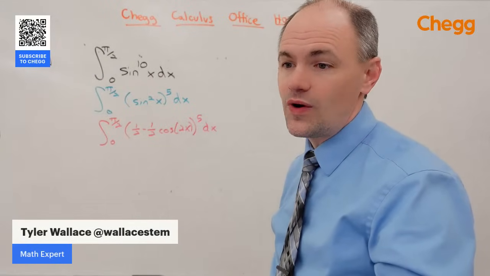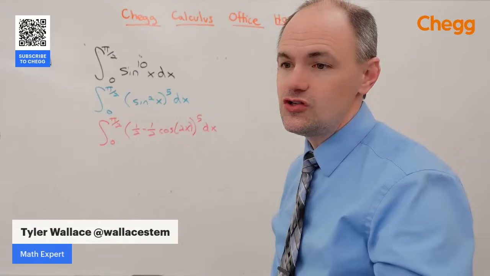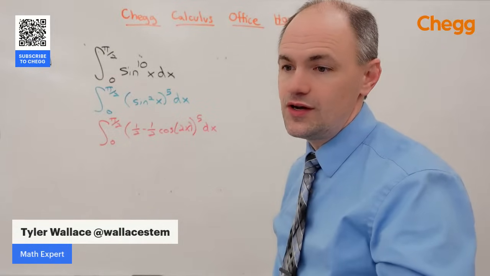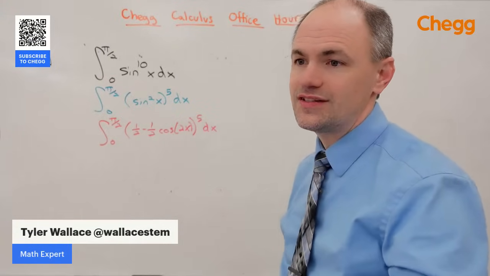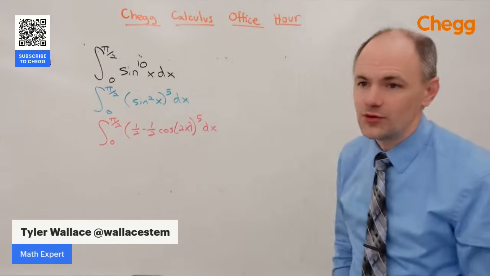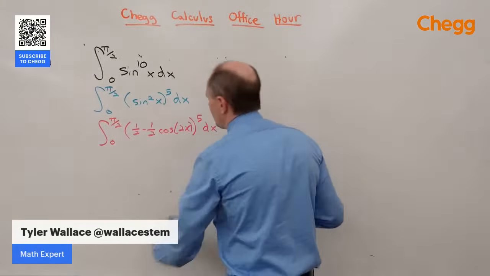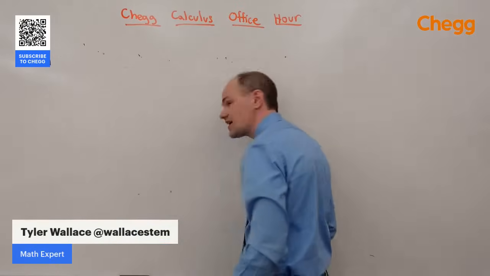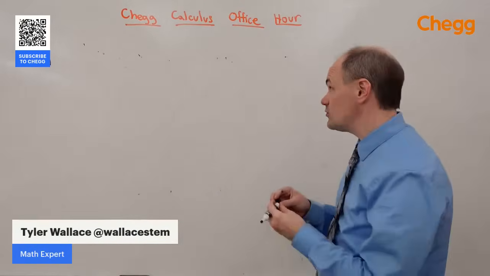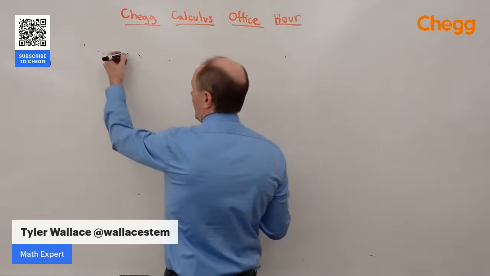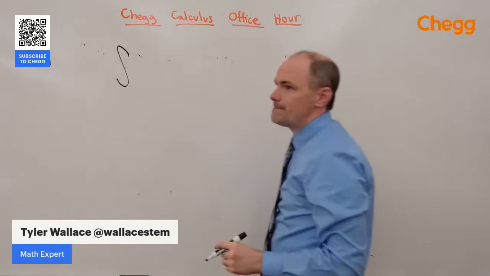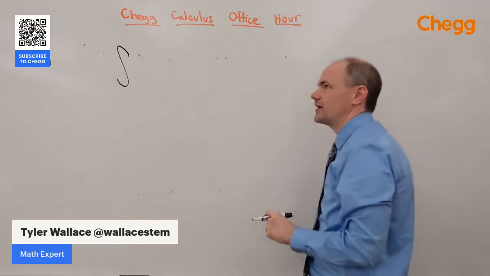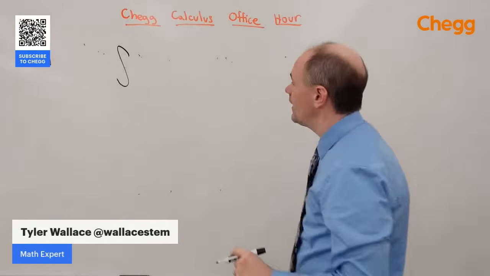Blank on TikTok wants to see integration using a double U substitution. Let's see if we can do a double U substitution. And then maybe from there we can look at some sequences and series. I saw a question for that come in the chat as well. So a double U substitution, that's going to be tricky to make up, but let's see if I can do this.